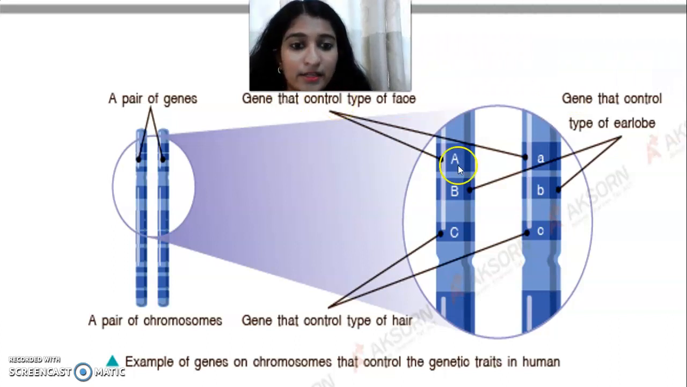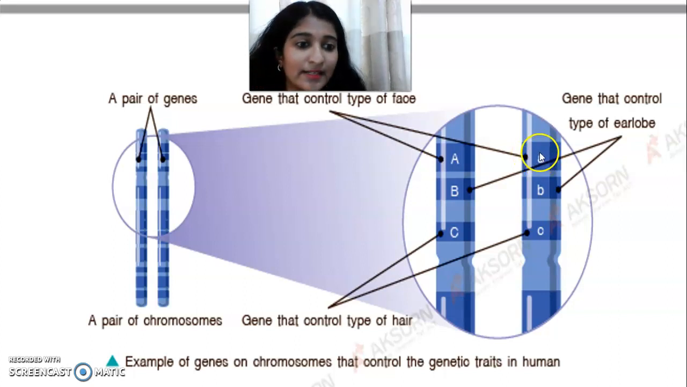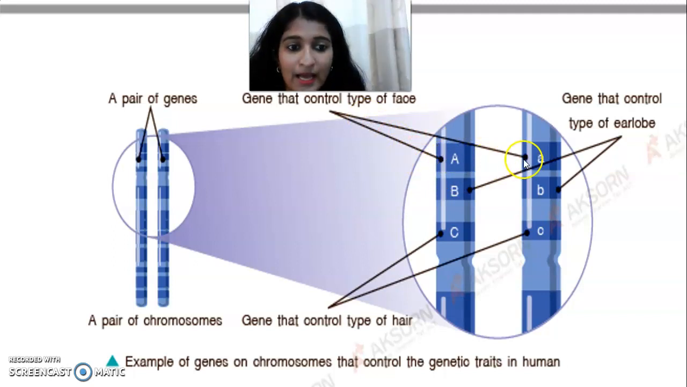You can see the first chromosome is written as capital A and the second chromosome is written as small letter a. And this is the first trait that controls the face, how the baby looks. That is the gene that controls our face. Chromosomes are always found in pairs and genes are also found in pairs. This is the gene that controls the face, capital A and small a.